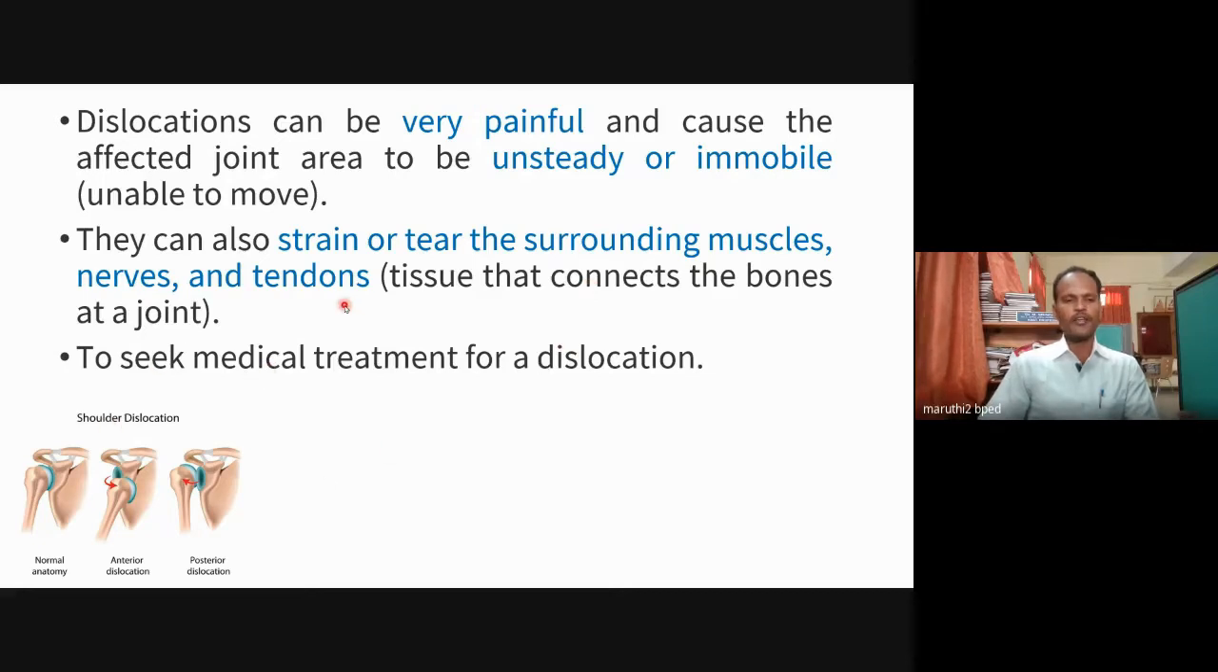So what is the remedy? As physical education professionals, we may give first aid, but we should not give any type of treatment ourselves. For any type of medical treatment, we have to take the person to the hospital immediately.